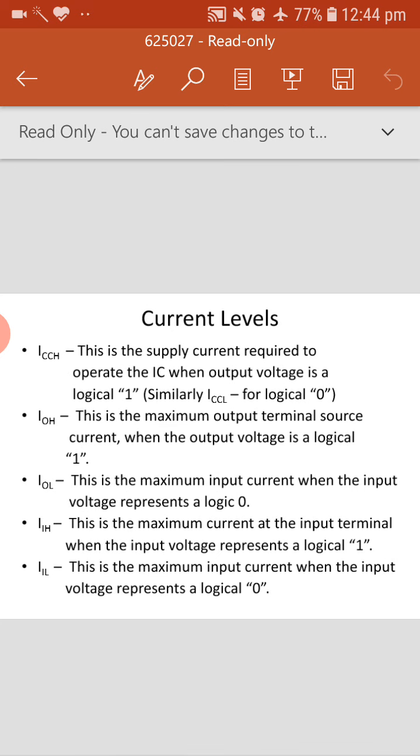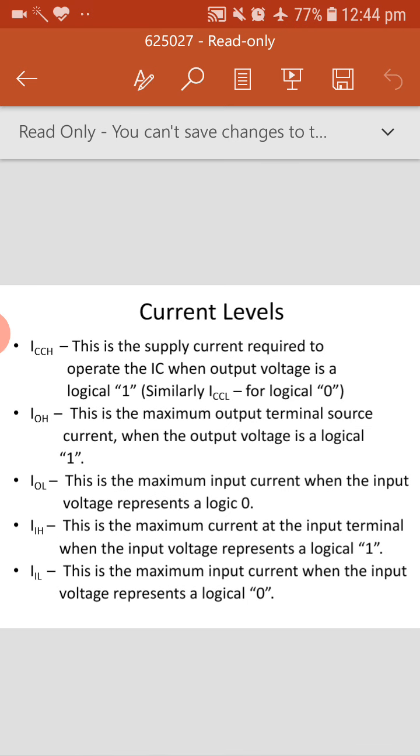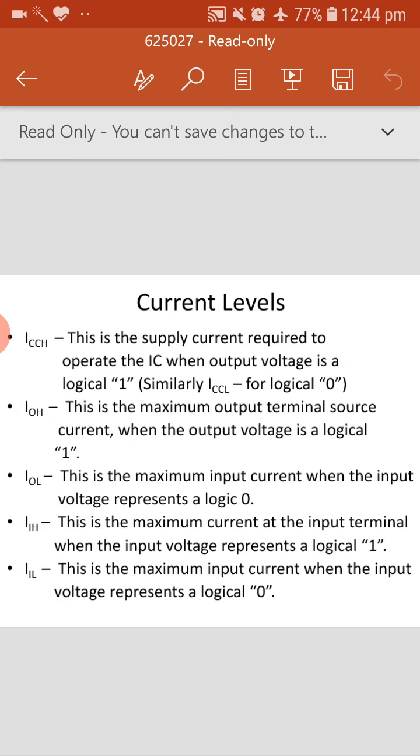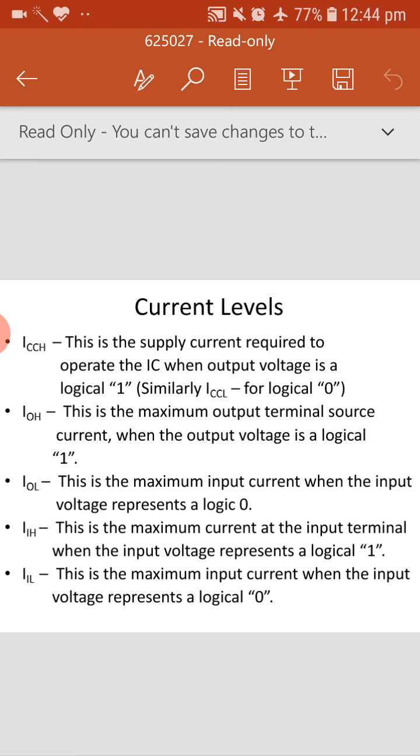Okay, so what is the maximum input current? What current will be taken when the input voltage is 0? Similarly, IIH is the maximum current at the IC input terminal when the input voltage is logic 1. Whenever the IC receives the voltage, if it is 1, what is the input current it should have? The particular pin should have what input current.